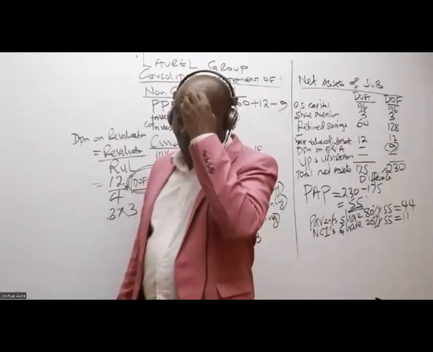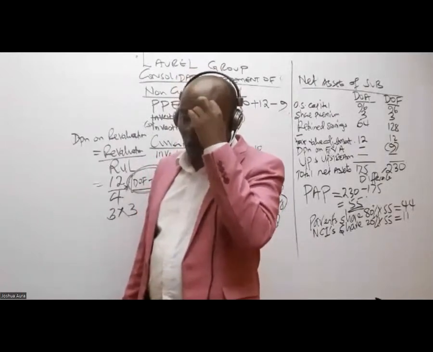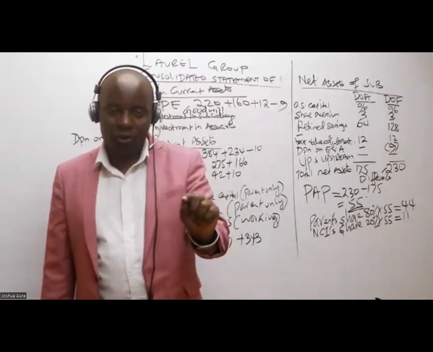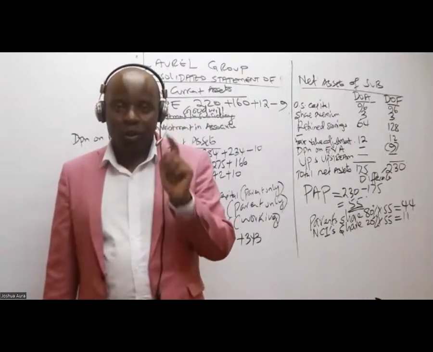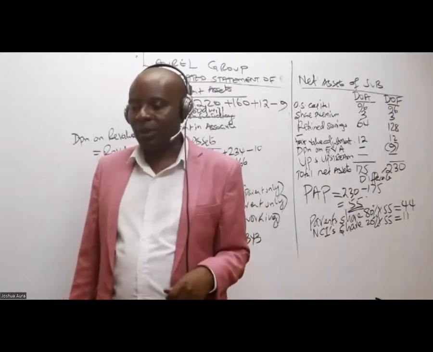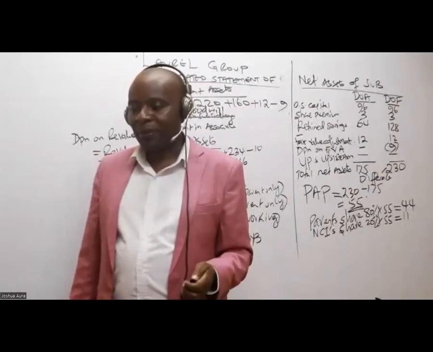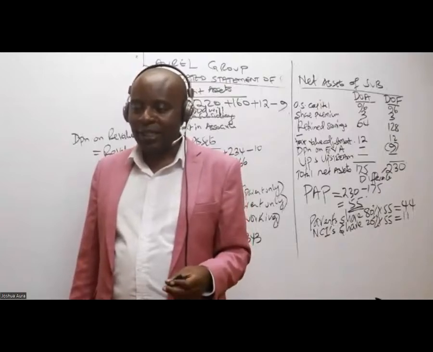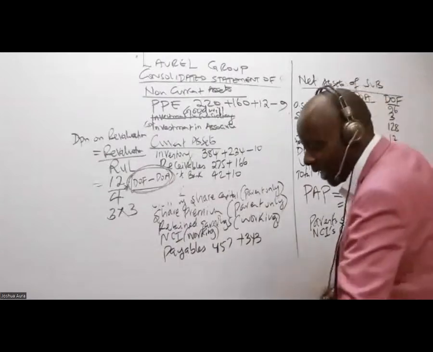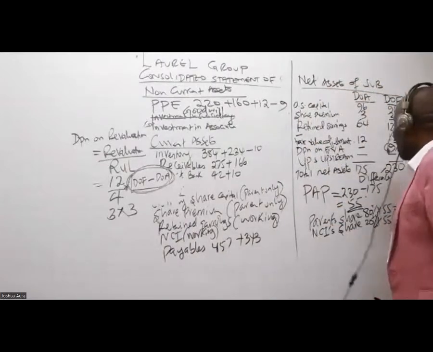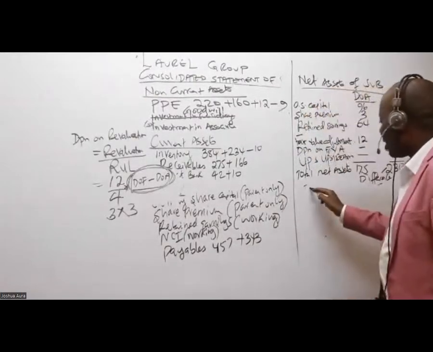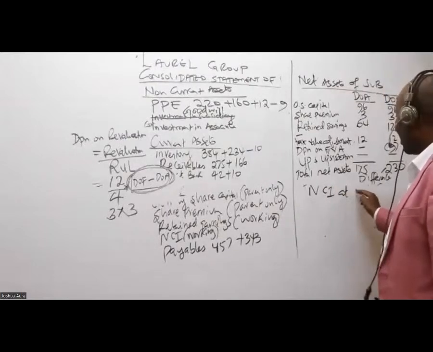Now, ladies and gentlemen, up to here, I'm so happy. But now I would want somebody to tell me, what do you think could be the next working for us in this case? After getting net assets of the subsidiary, I'll be able to get the PAP goodwill. I'll not go for goodwill that fast. I will go for NCI. It is very easy. So I'll give them what we call NCI at reporting.